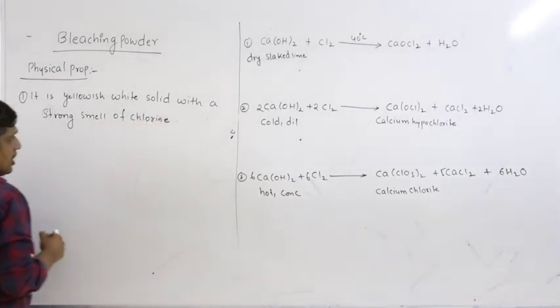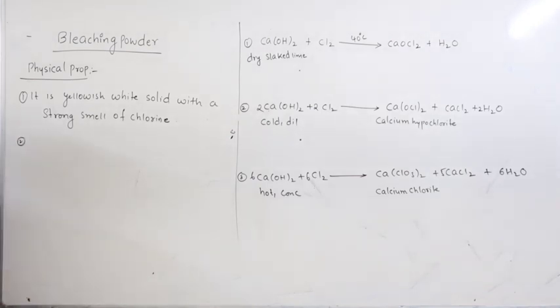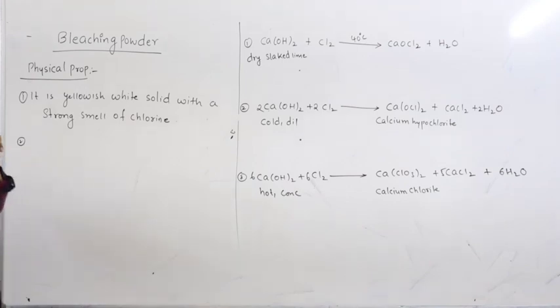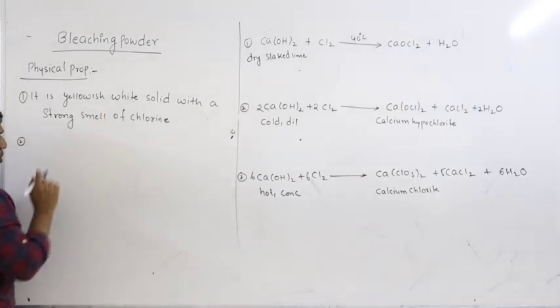Pale yellow, slightly light yellow, mostly white. It is a yellowish white solid because it contains calcium chloride, with a strong smell of chlorine. Chlorine keeps being released even if you expose it to air. That is why you get a strong smell of chlorine.